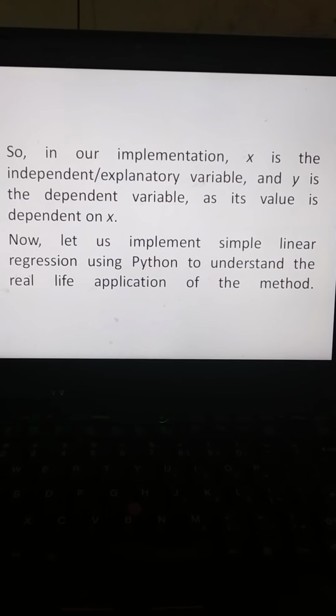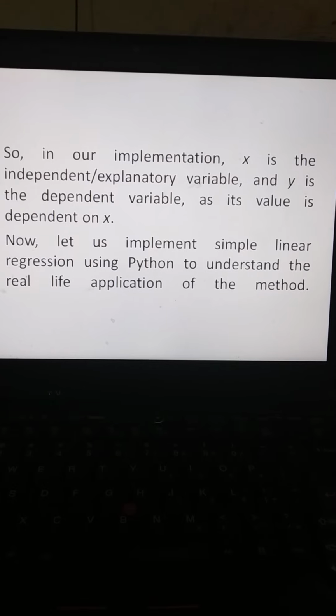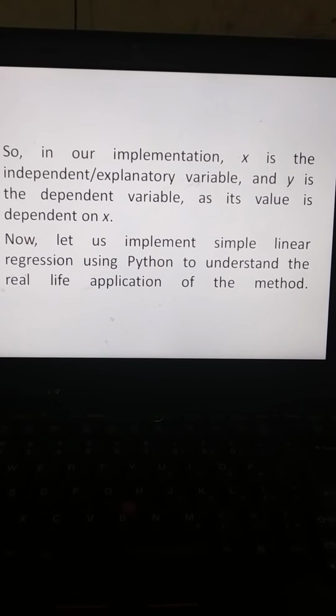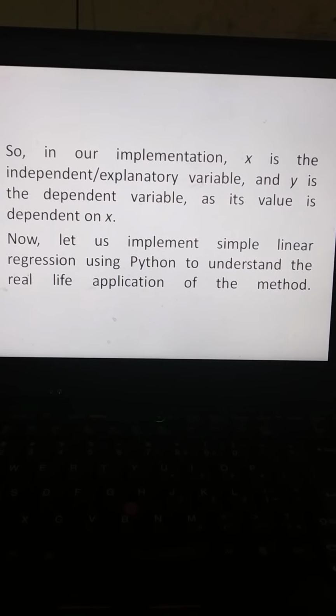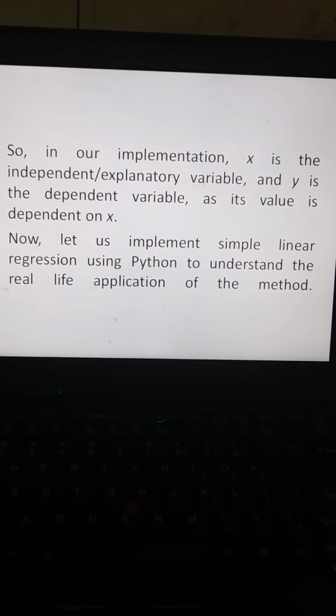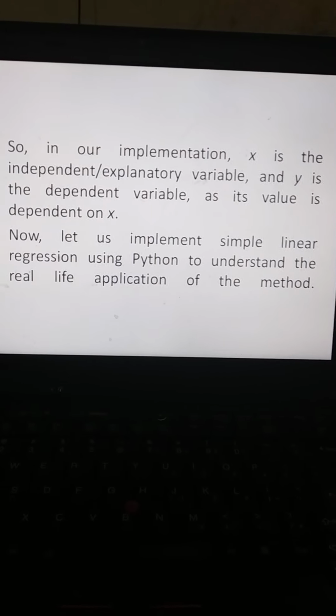So in our implementation, x is the independent variable and y is the dependent variable, as its value is dependent on x. Now let us implement simple linear regression using Python to understand the real life application of the method.